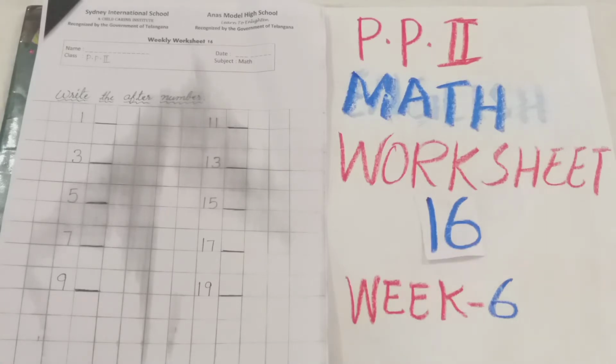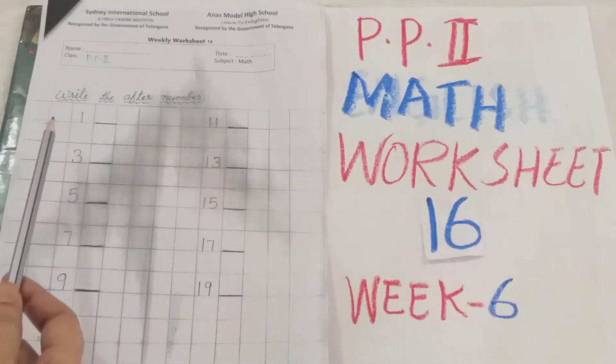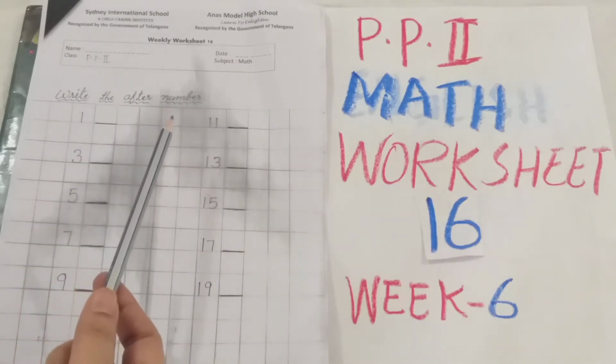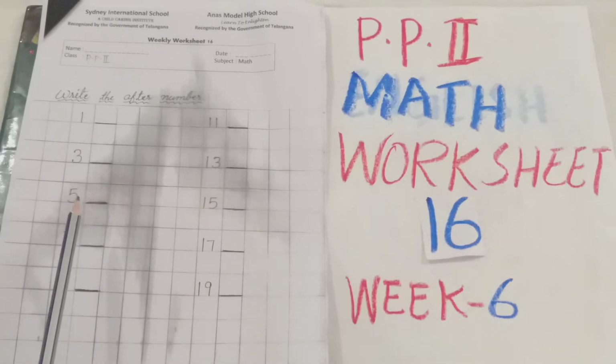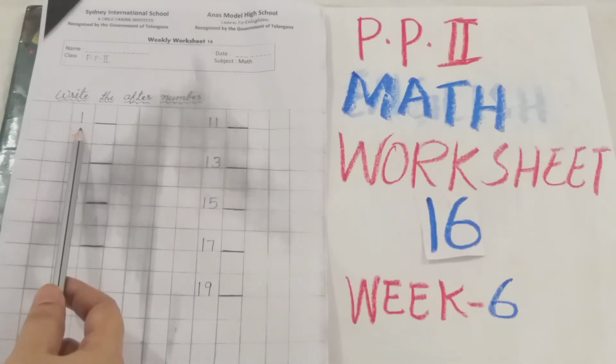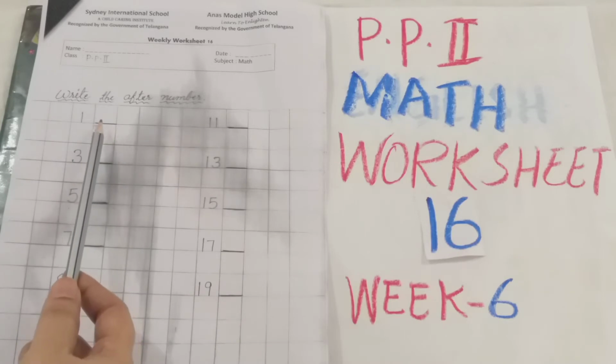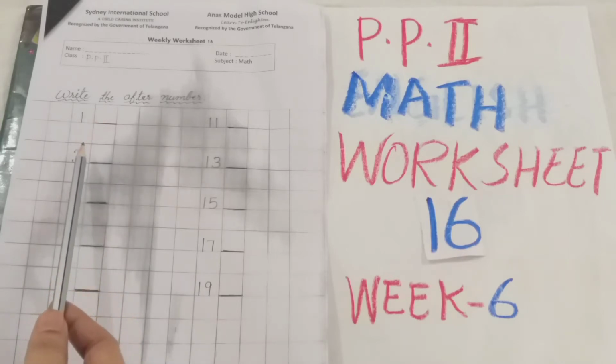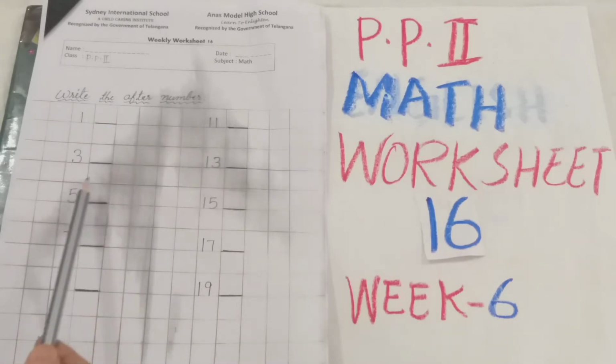So look here children, what you have to do in your worksheet number 16, write the after numbers. You have to write here after numbers, okay? Look here, which number is this? 1. 1 after, what you have to write here in the dash? 2. Yes, good. So like this you have to complete.